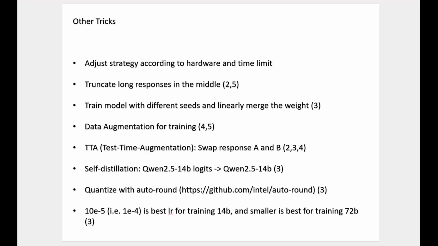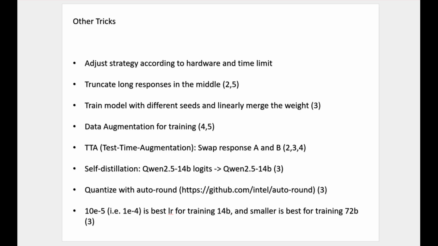This can eliminate model bias. For example, the model may tend to favor A when A and B are similar in their score, but by swapping positions and averaging the logits or probabilities, you can eliminate this bias.